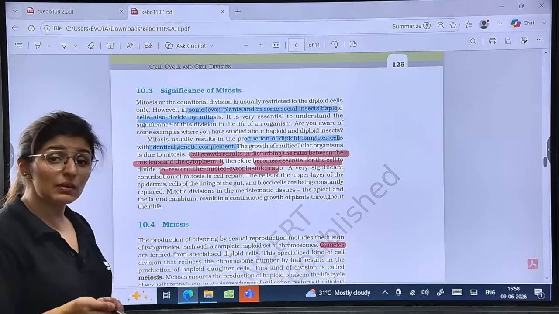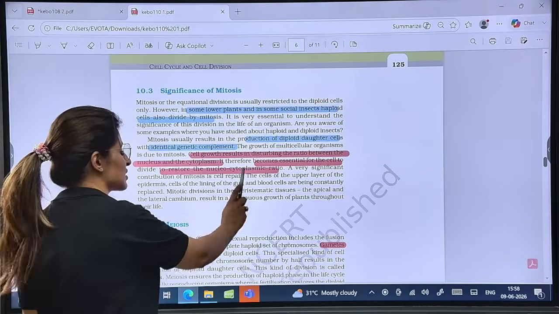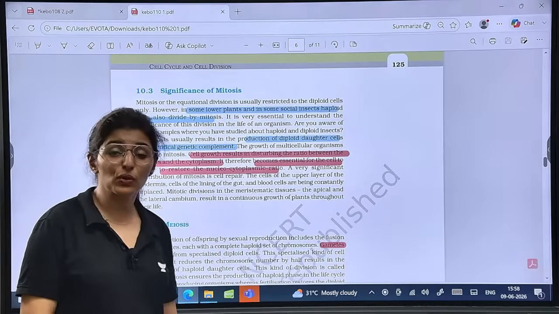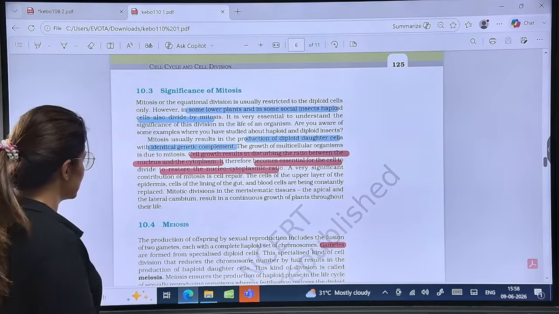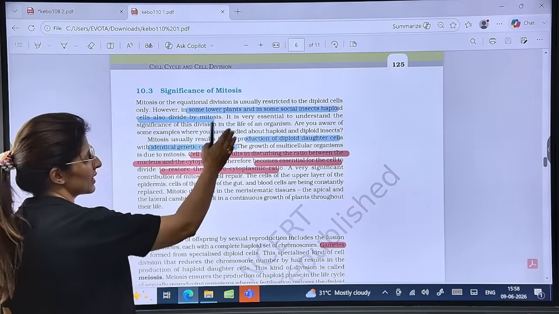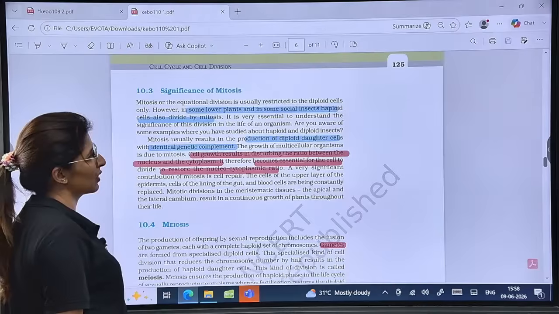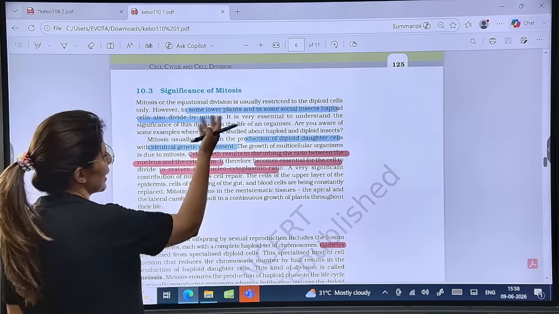So what is the reason behind cell division? What is the stimulus behind cell division? This is the stimulus: disturbance of the nucleocytoplasmic ratio. One of the stimuli, of course. Is that clear? So all this repair and healing and continuous growth, and in some cases the formation of cells like gametes, also occurs by mitosis.